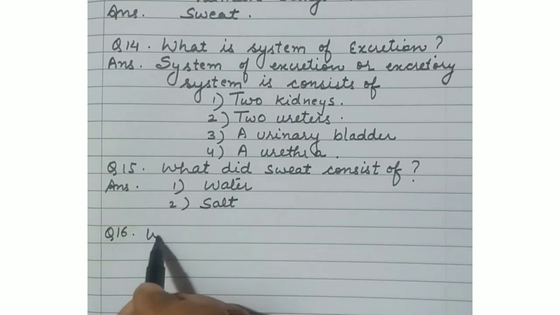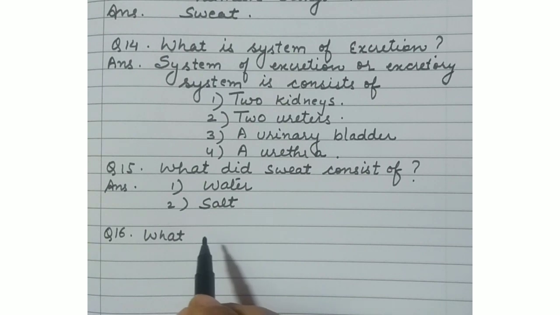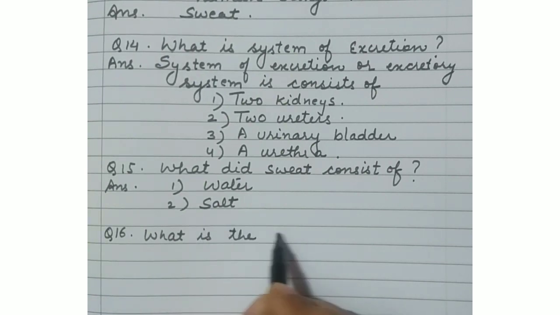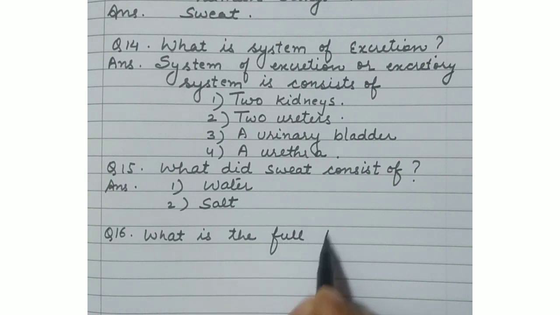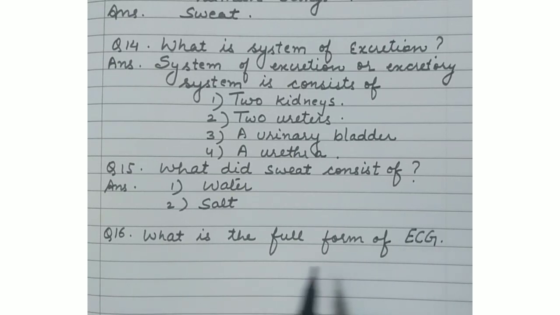Now next, your last question, that is question number 16. This is mentioned in your extended learning and project activities of this chapter number 11, transportation in animals and plants, that is ECG. You should know the full form of this word ECG.